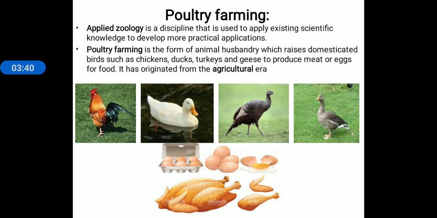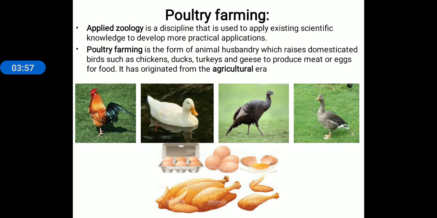So poultry farming is a branch of animal husbandry which raises domesticated birds such as chickens, ducks, turkeys, geese to produce meat and eggs as food.